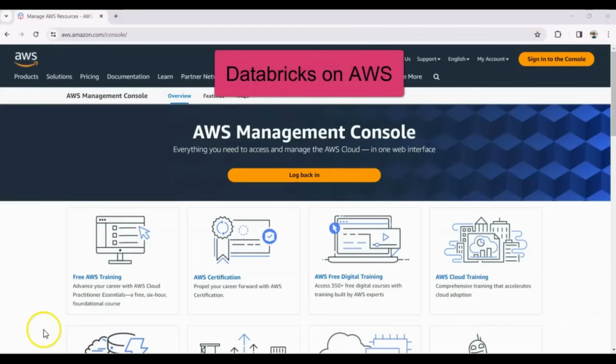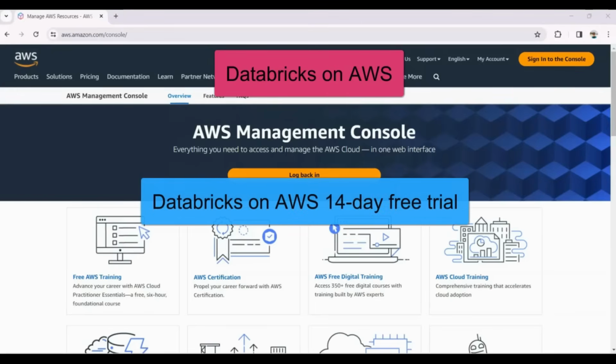In this lecture, we are going to learn how to set up Databricks on AWS. In most real-world projects, you'd be working on a Databricks instance installed on either AWS or Azure, so it's useful to understand how Databricks operates in a cloud provider's environment. One important thing to note is that Databricks on AWS offers a free trial for 14 days. However, the resources you'll use for compute and storage may not be free.